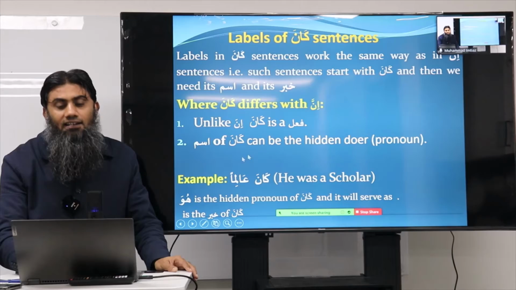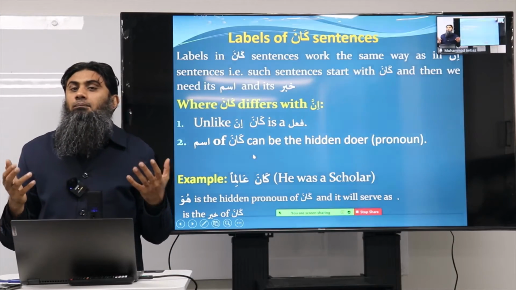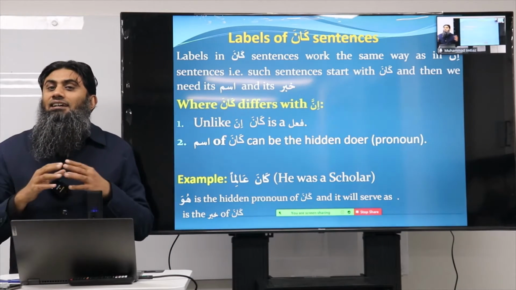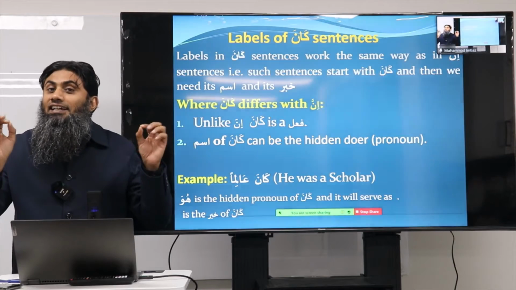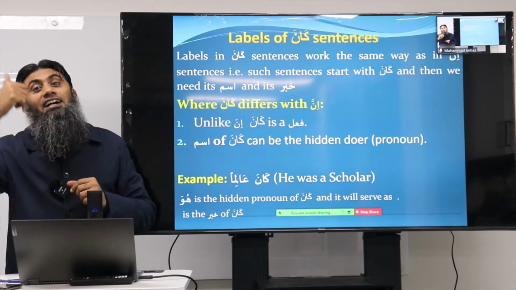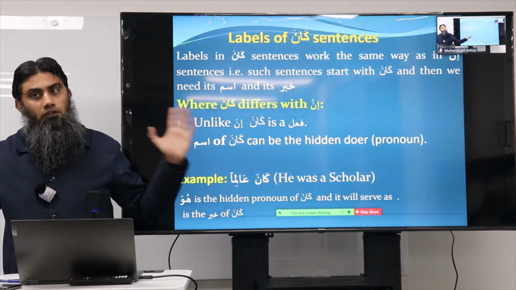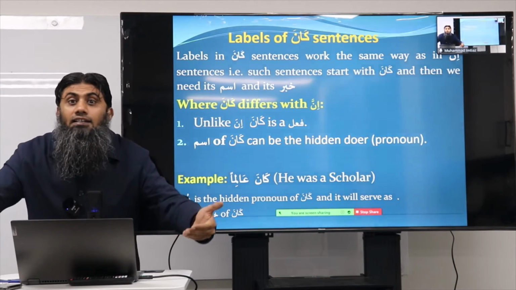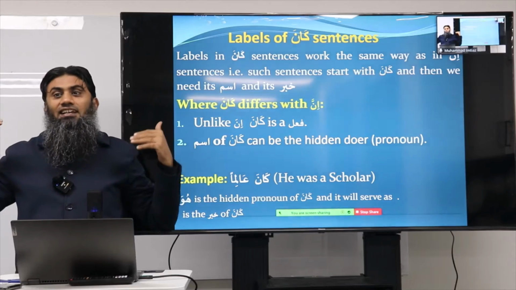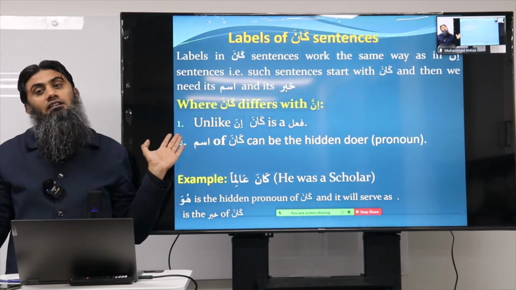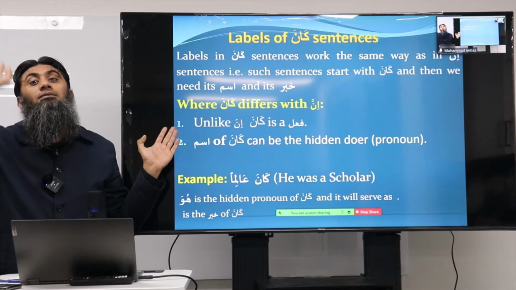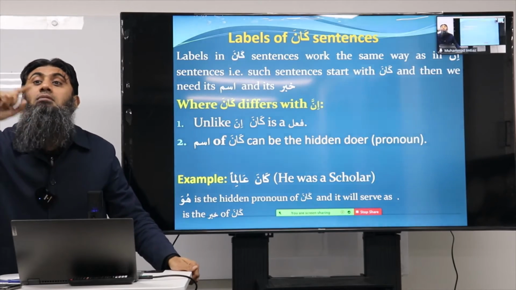Okay, and last point, please pay attention, everyone. In the case of inna, ism of inna is nasab and khabar of inna is marfu, rafa. Kana is the opposite. Ism of kana is normal, rafa. Khabar of kana becomes nasab, for example, kana aliman.